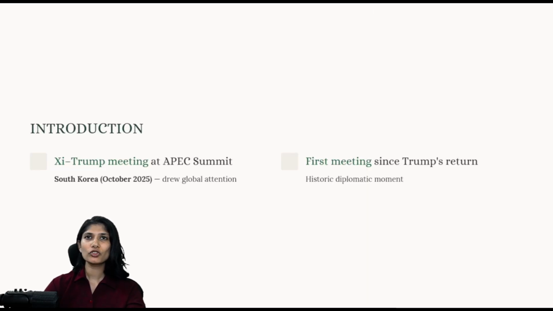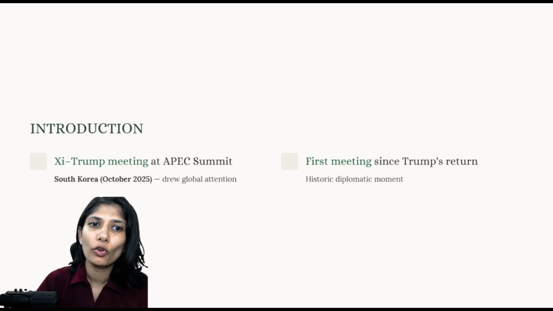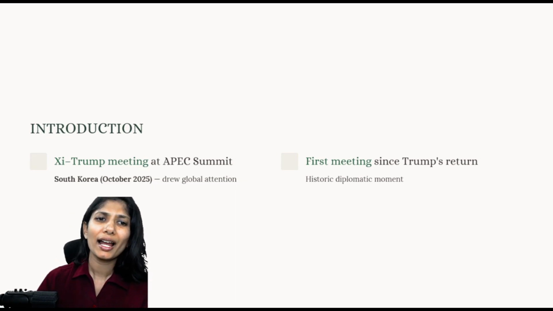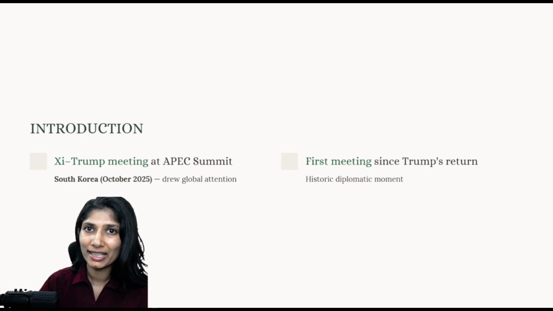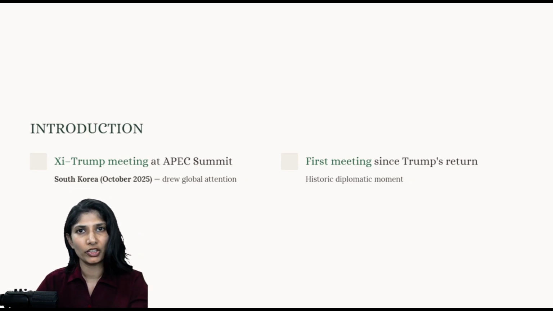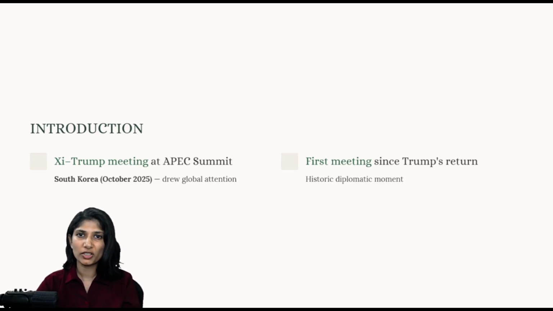First and foremost, recently US President Donald Trump visited South Korea's city of Busan to attend the APEC summit. APEC stands for Asia Pacific Economic Cooperation. Now what is this APEC summit for? It is a regional economic forum that promotes free trade, economic integration, and cooperation. It has almost 21 member countries coming from the Asia Pacific region.